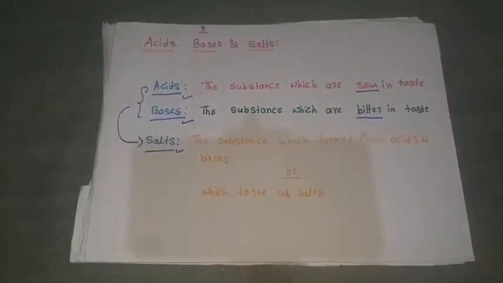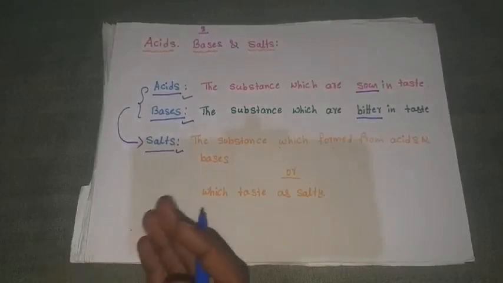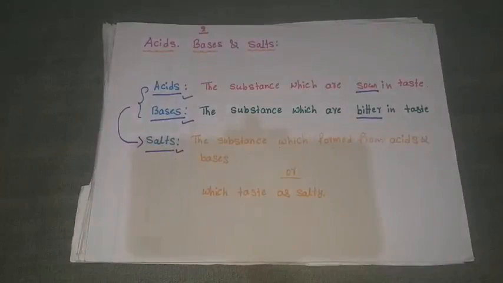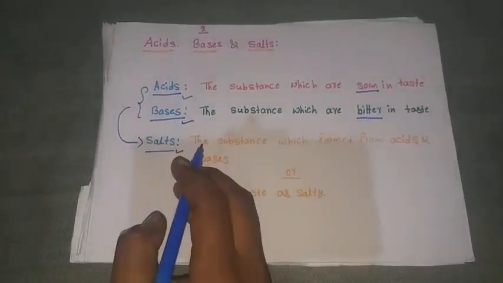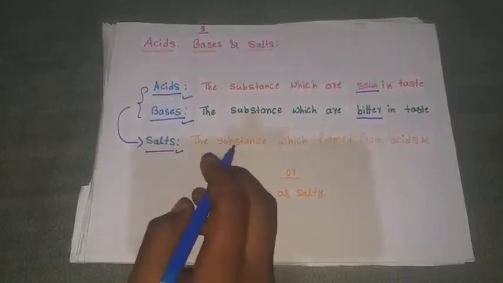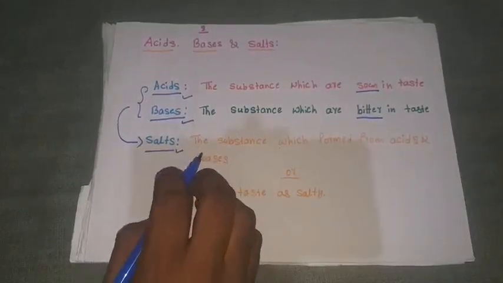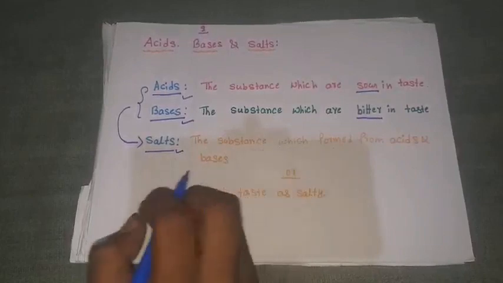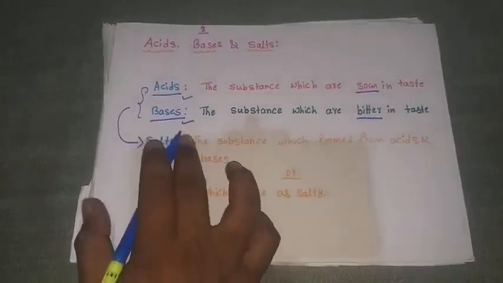Not only vinegar, take citric acid, that is, take your lemon or any citrus fruit; those all come under acids. And baking soda or washing soda, whichever you take, is nothing but a base.